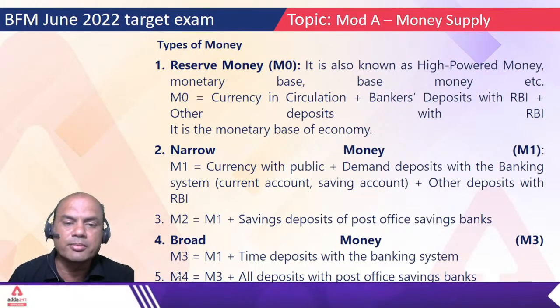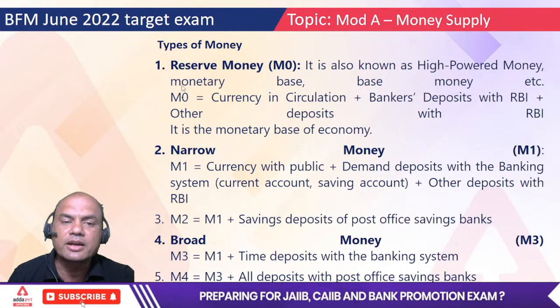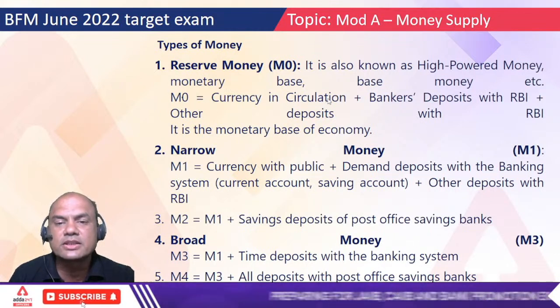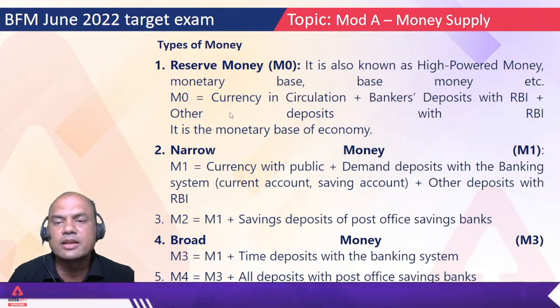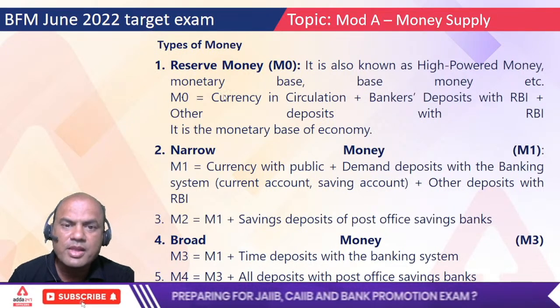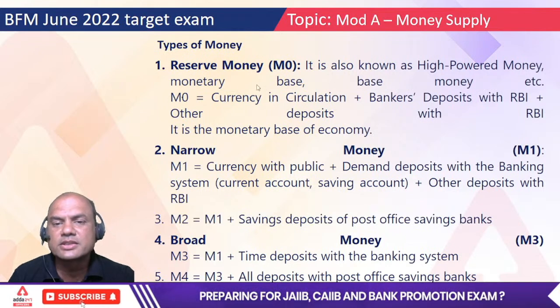Okay. So remember, again I'll revise this part. M0 is currency in circulation. This is the only important thing over here. Okay. Plus bankers deposit with RBI and other deposits with RBI. Okay. So M0 mainly is currency in circulation.